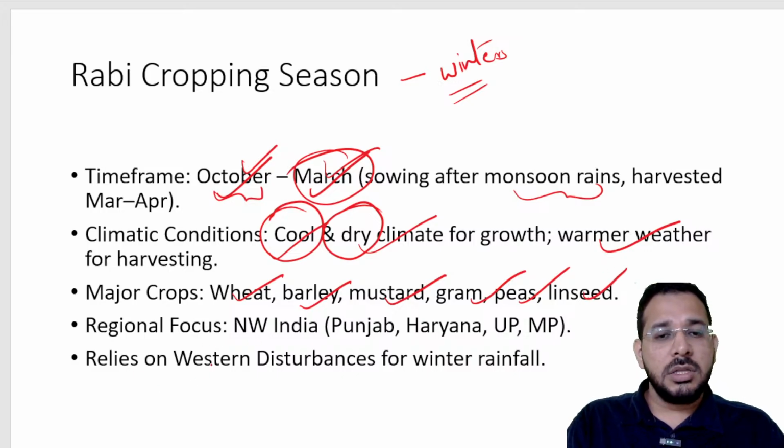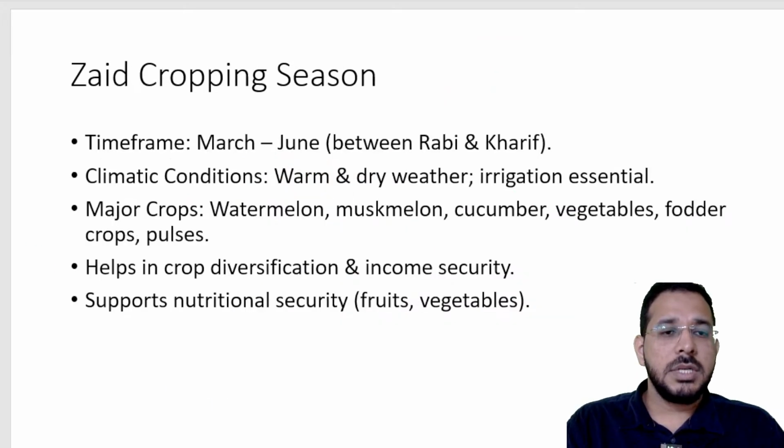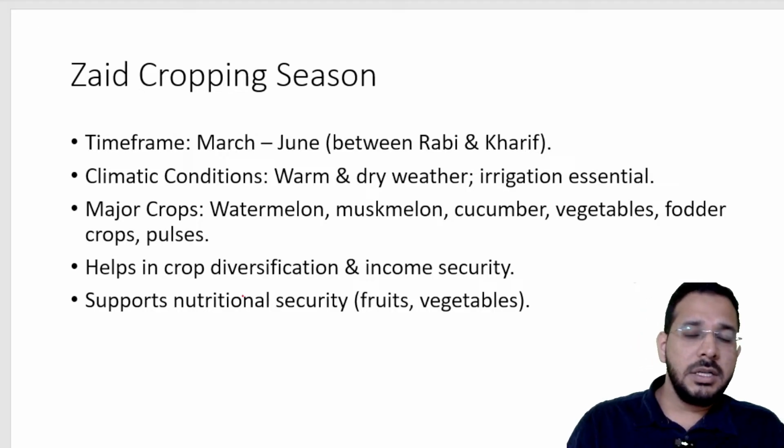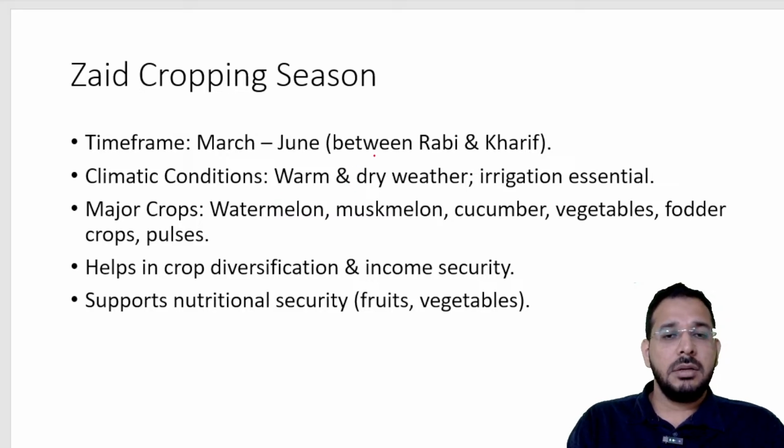In northwest India, it also gets some rainfall because of western disturbances. You study western disturbance when you study the Indian monsoon, you have studied that, right? Because of the impact of the subtropical jet stream, it brings storm-like conditions from the Mediterranean Sea towards the northwestern part of India, because of which we get some rainfall which is important for the Rabi crops.